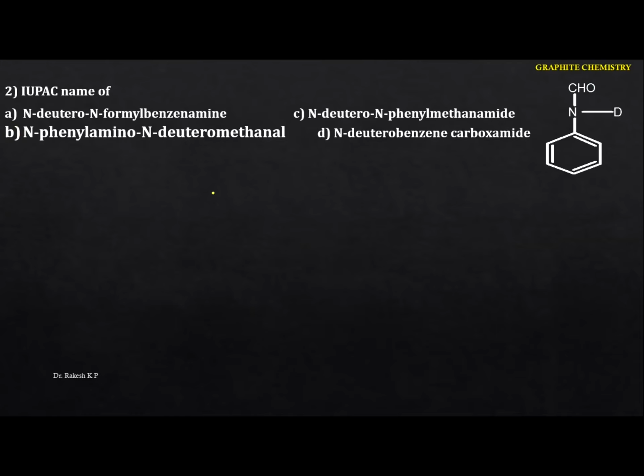Let me write the particular structure here. This is the benzene ring we are having, and here they have given N. This group I am going to write as the complete structure here, that is C=O with H, and here we are having deuterium. You just have to go to this one. It is not an aldehyde. This functional group is an amide.